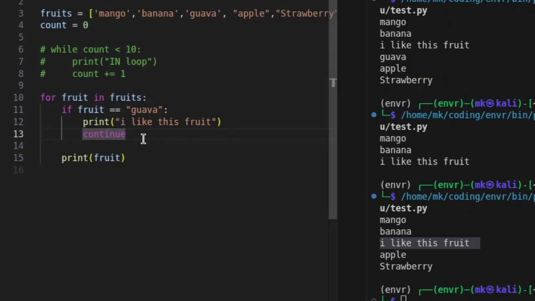So I hope you understand what a for loop and a while loop are, and if you have any question, you can ask in the comment section below.